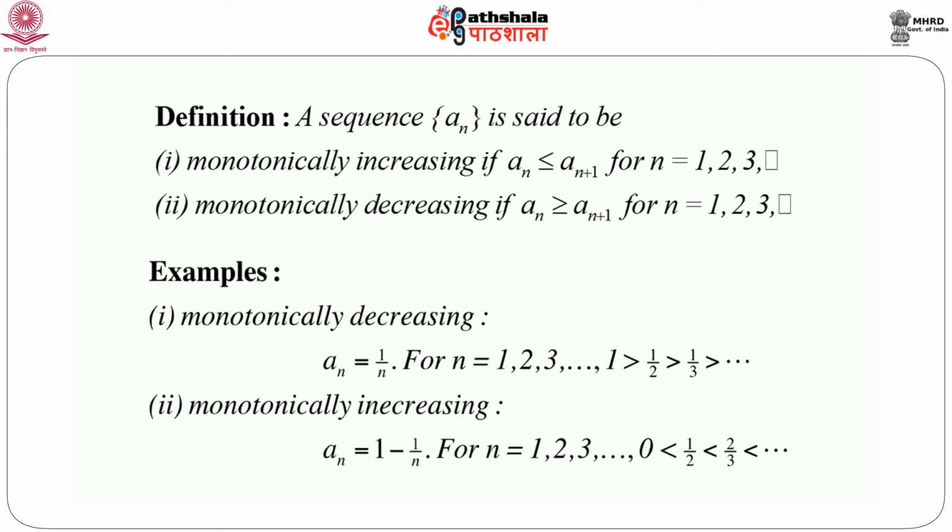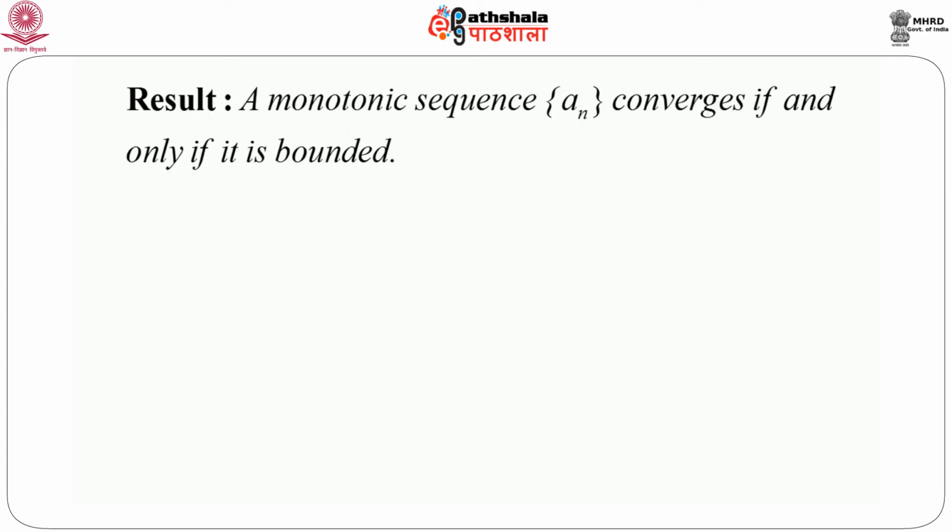Naturally, one can ask what we are going to do with these monotonic sequences. Now, one thing is clear: for a monotonically decreasing sequence, the numbers are decreasing. That means it's going down. So while it is going down, is the number bounded, or is it going towards minus infinity? A similar kind of question we can ask for an increasing sequence also. So it is clear that the boundedness property has something to do with convergence with respect to a monotonic sequence. We are going to discuss that.